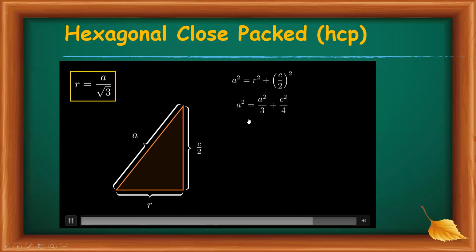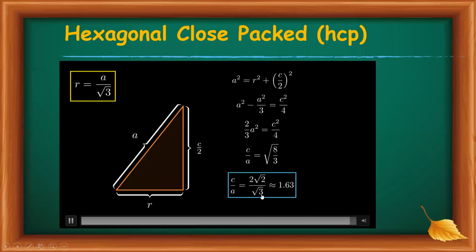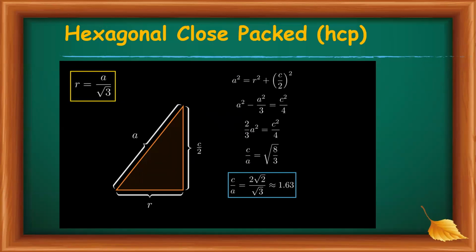Then this gives C square by 4 is equal to 2/3 A square, so C/A is equal to √8/3, that is 2√2 divided by √3, which is equal to 1.63. This is the C/A ratio in the hexagonal close packed structure. This is required to find the atomic packing factor.